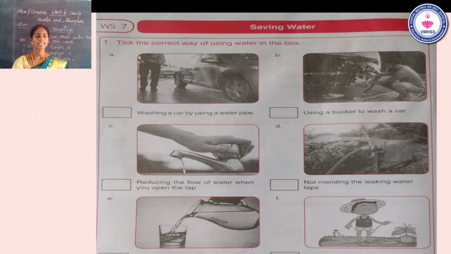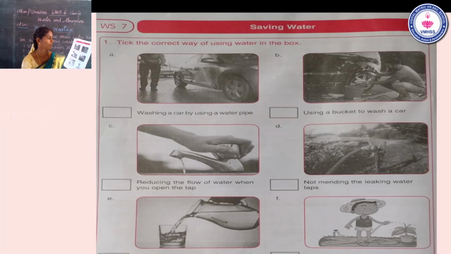So now we go to the assessment part. Saving water. Okay, page number 64. First question, tick the correct way of using water in the box. Totally six pictures in your worksheet book. You observe the picture carefully and answer the questions.